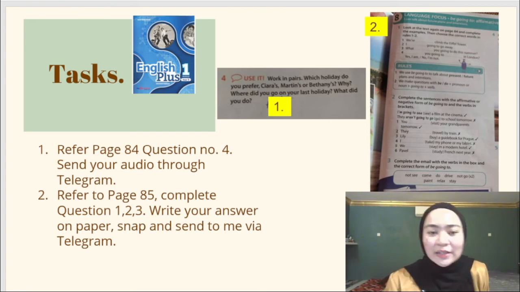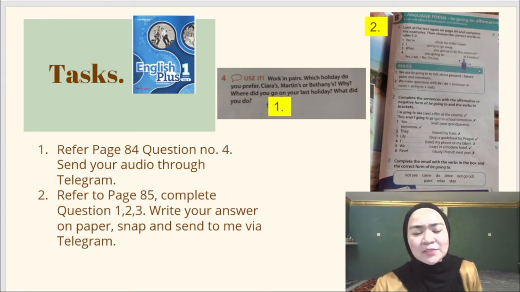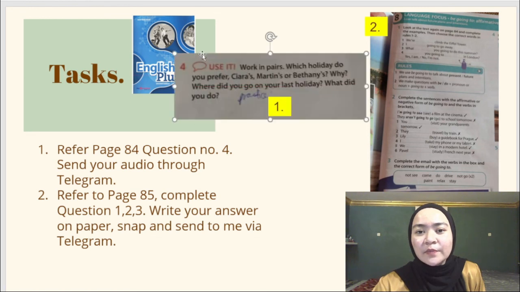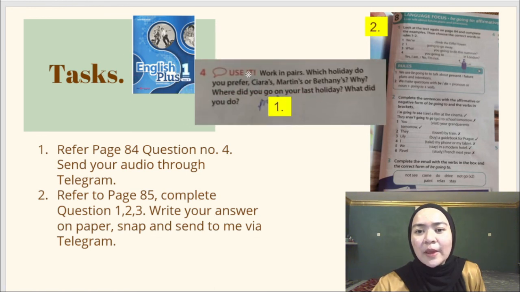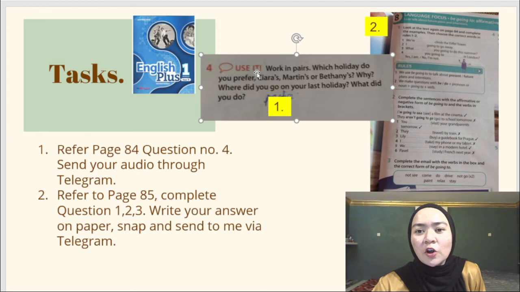Task 1 is the one that I explained just now. Refer to page 84, question number 4. Here's the instruction: work in pairs, which holiday do you prefer? But now you're at your respective homes, so you just work individually. Ignore the first sentence.